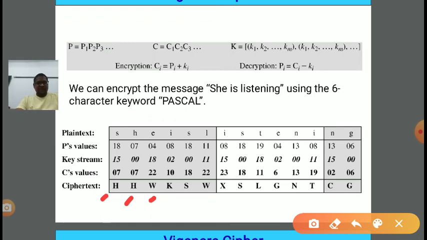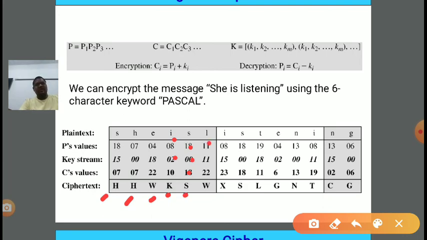Now next is P4. P4 is 8 and K4 is 2. 8 plus 2 is 10. 10 mod 26 is 10, and the corresponding alphabet is K. Now P5 is 18. 18 plus 0 is 18, and 18 mod 26 is again 18. The corresponding alphabet is S. Now next is P6.